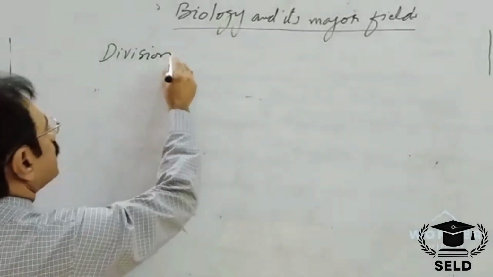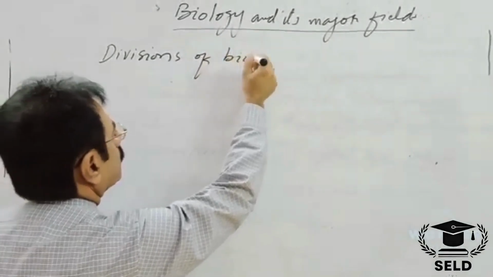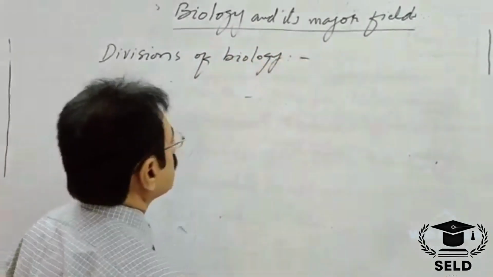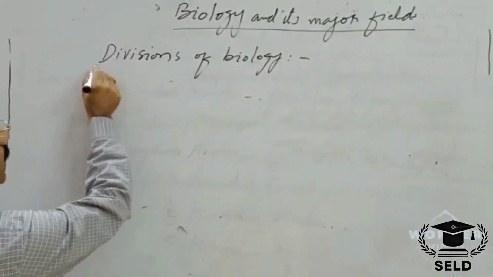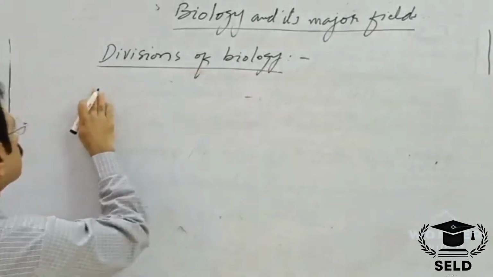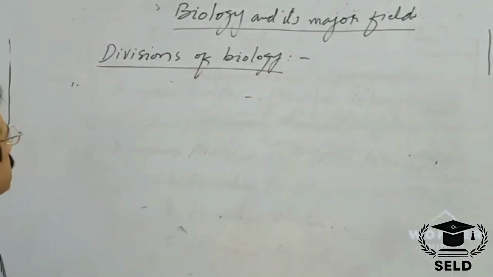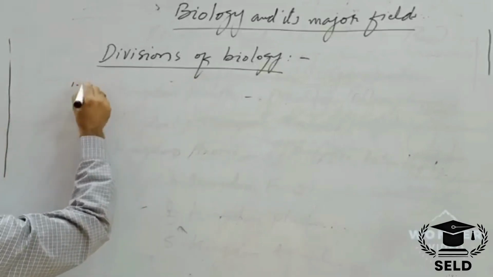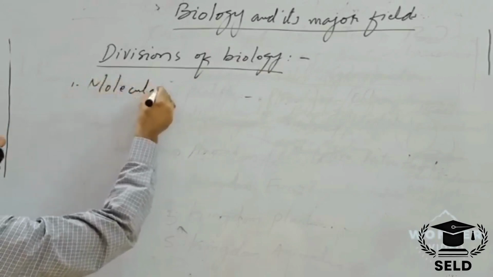Let's discuss some deviants of biology. Deviants meaning small branches. These small branches of biology, some of them that will be discussed here. The deviants of biology include molecular